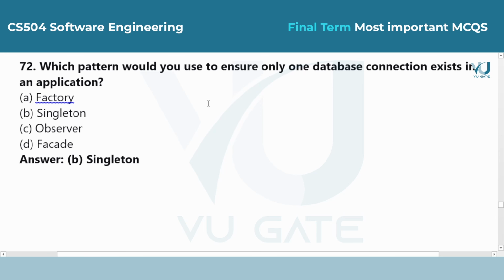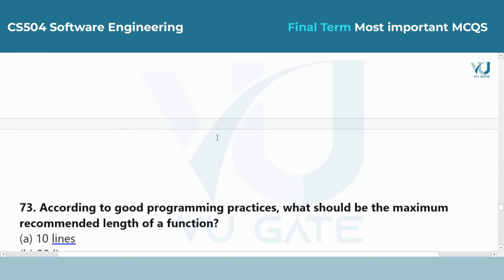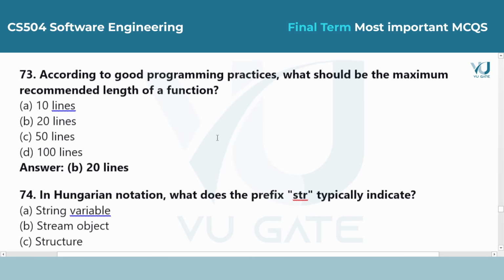Answer is option B, singleton. The singleton pattern is the perfect solution for managing shared resources like a database connection or a logger, ensuring that the system does not waste memory creating multiple copies. Coding practices and management. Question 73. According to good programming practices, what should be the maximum recommended length of a function?